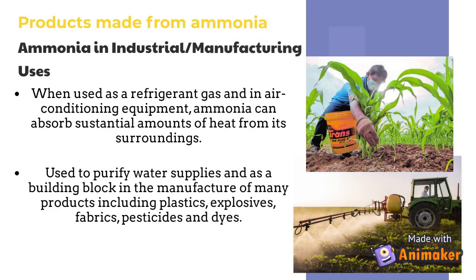Ammonia in industrial and manufacturing uses. When used as a refrigerant gas and in air conditioning equipment, ammonia can absorb substantial amounts of heat from its surroundings. It is also used to purify water supplies and as a building block in the manufacture of many products including plastics, explosives, fabrics, pesticides and dyes.